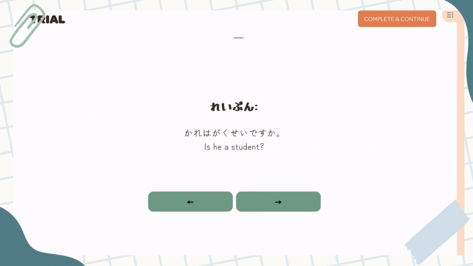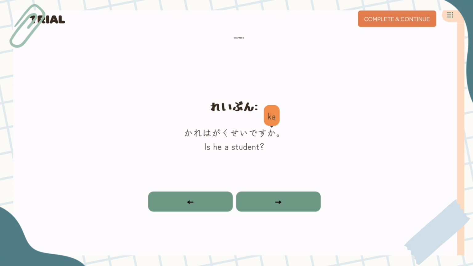So, 例文, example sentence: 彼は学生ですか? Is he a student? So if we just said 彼は学生です, you might recognize that sentence from some earlier lessons. We are just saying he is a student. If we add か onto the end, we are turning that sentence into a question.